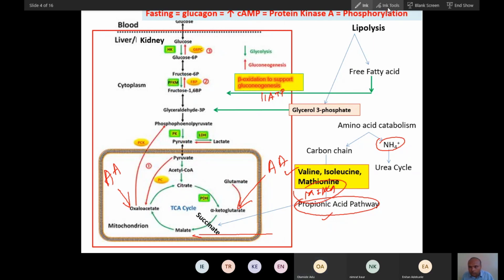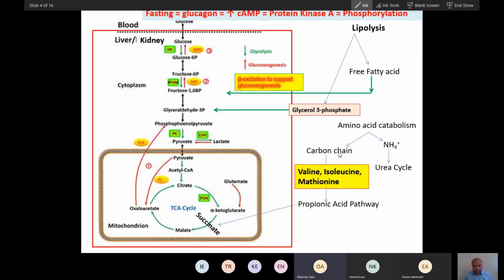Yes, tell me. Is it glucose that goes through the propionic acid pathway, or? So I will first explain to you about this amino acid. Okay, you must be confused about this. Now I have told you gluconeogenesis is conversion of pyruvate to glucose. Okay, pyruvate to glucose. Now one more thing is coming into existence. Actually, I'll tell you, during fasting condition, prolonged fasting or starvation condition, in the hepatocyte,